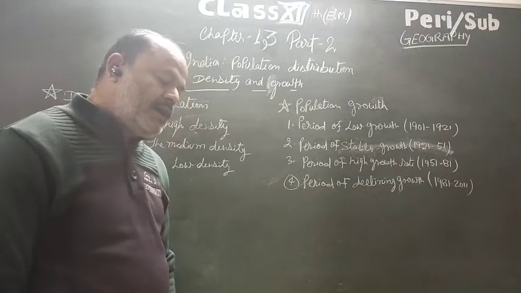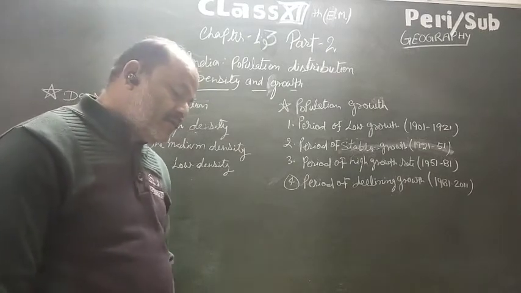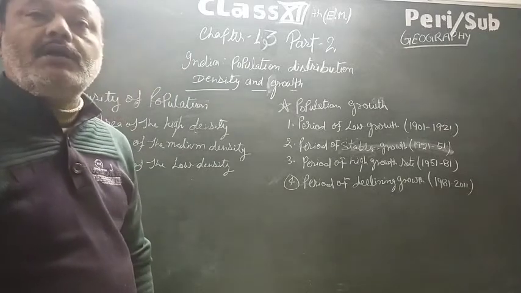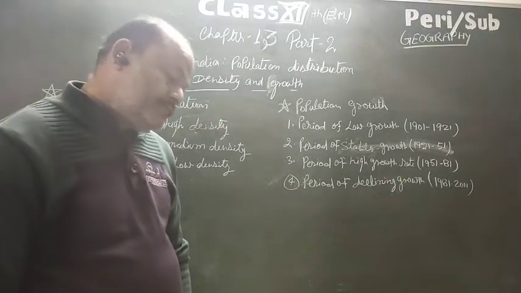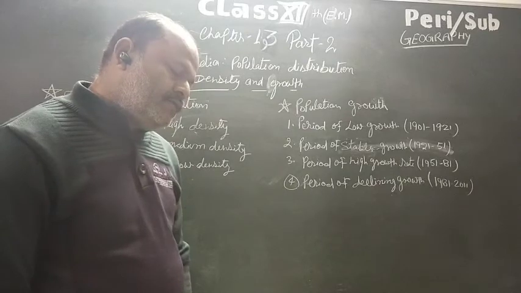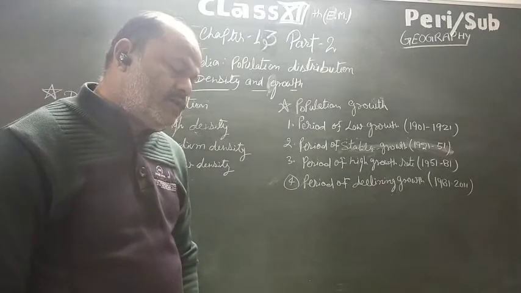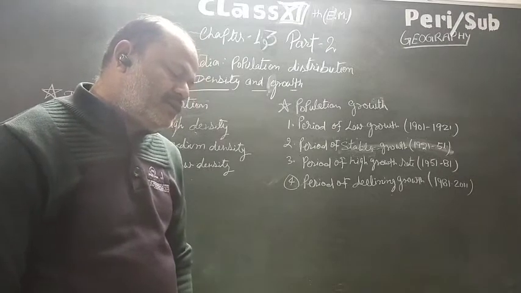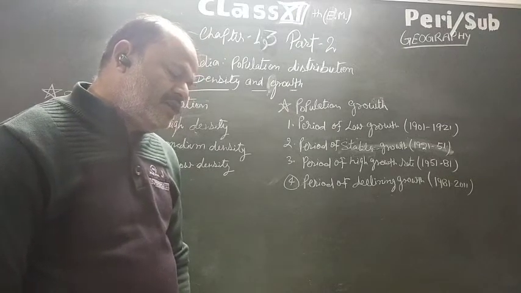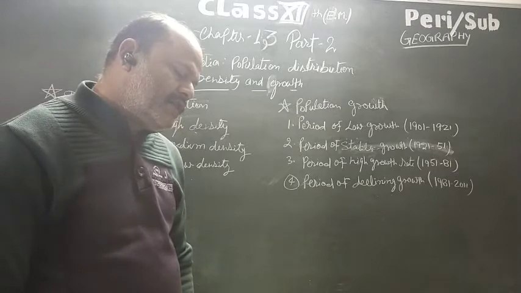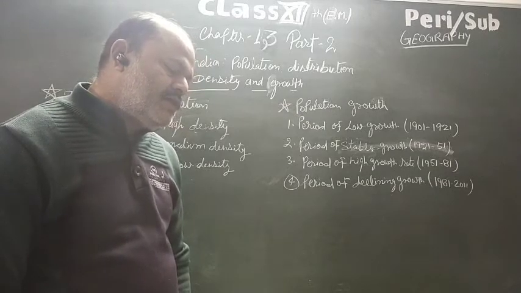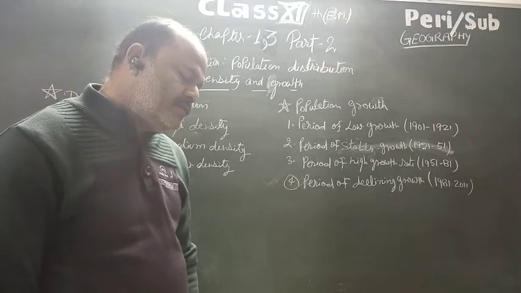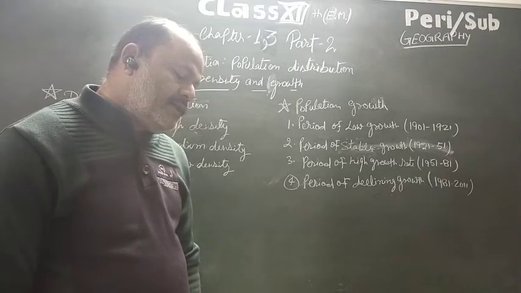The states of Maharashtra 365, Karnataka 390, Andhra Pradesh 308, Rajasthan 201, Meghalaya 132, Manipur 122, Sikkim 86, Mizoram 52, and Arunachal Pradesh 17, and the Union Territory of Andaman and Nicobar Islands 46 have less than the national average density of population. On the basis of this density, population in India can be divided into 3 regions.